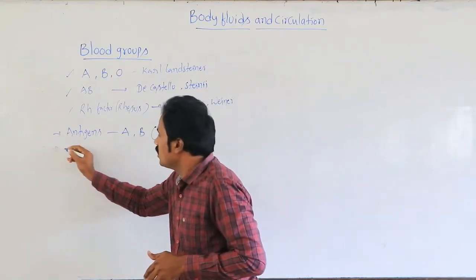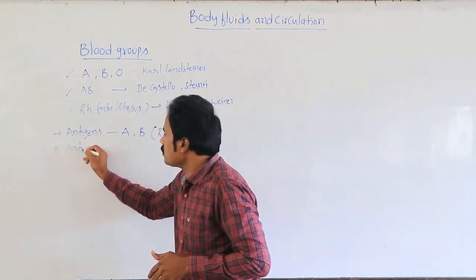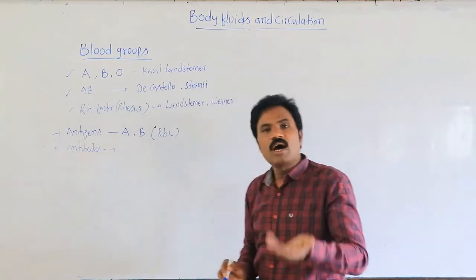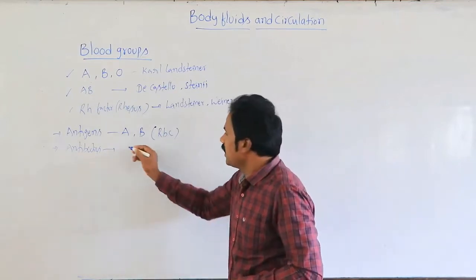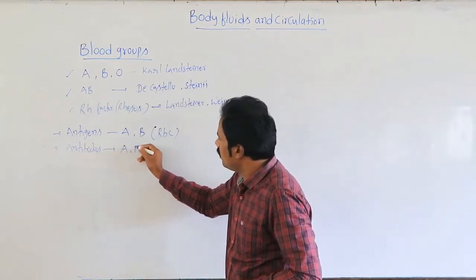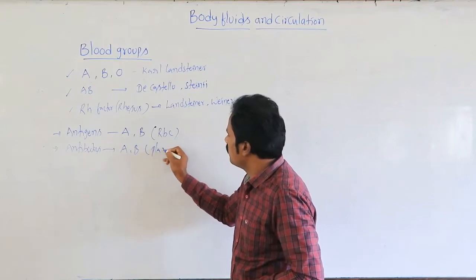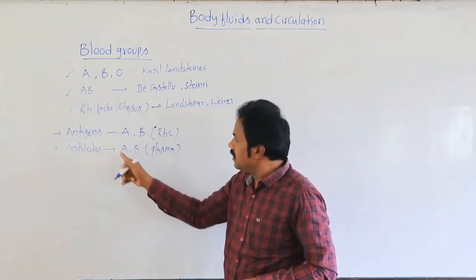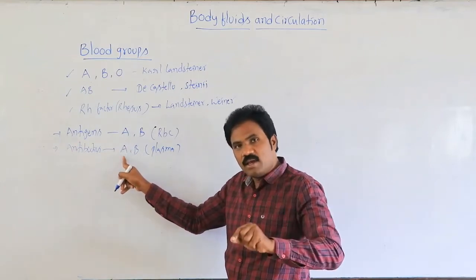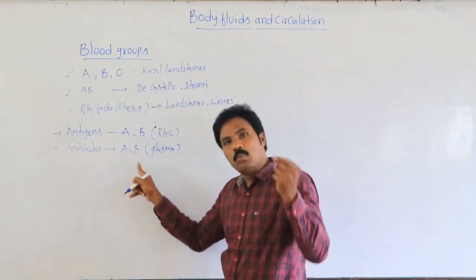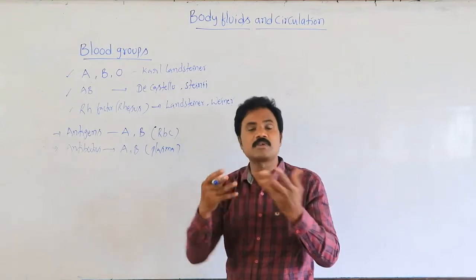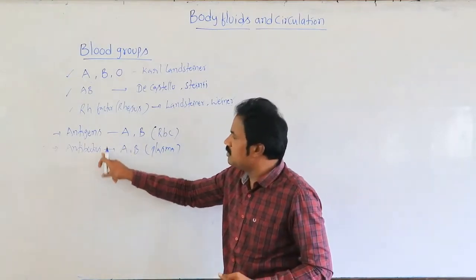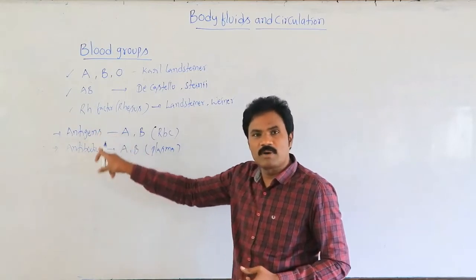Then what is the other protein present? Antibodies, also A and B. Normally they are present in the plasma of the blood. Like the antigens, the antibodies can be anti-A, anti-B, both, or completely absent. Both antigens and antibodies are types of proteins.